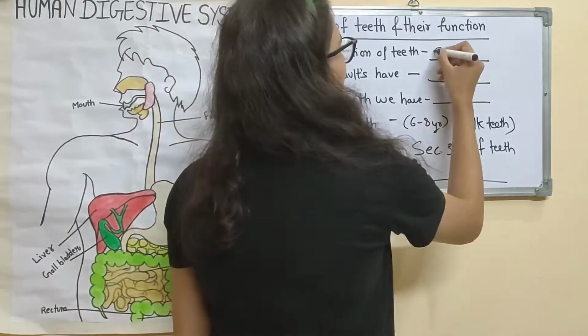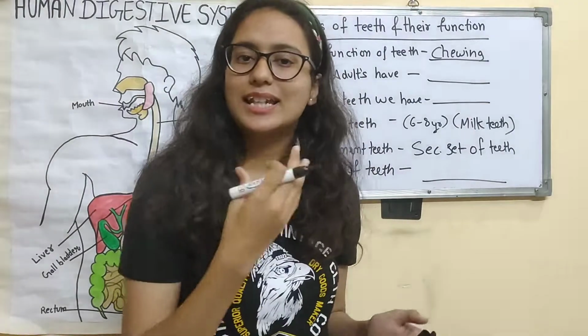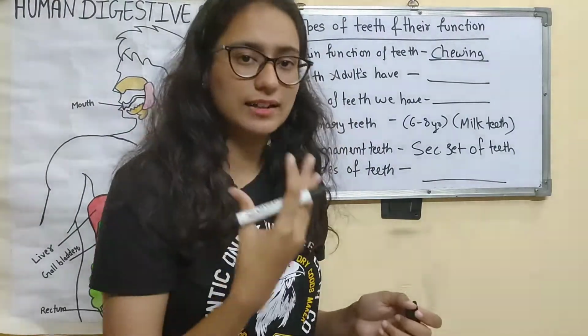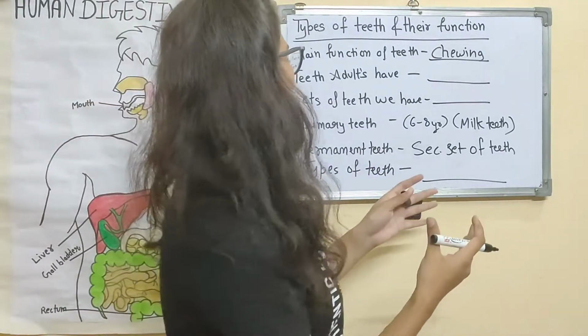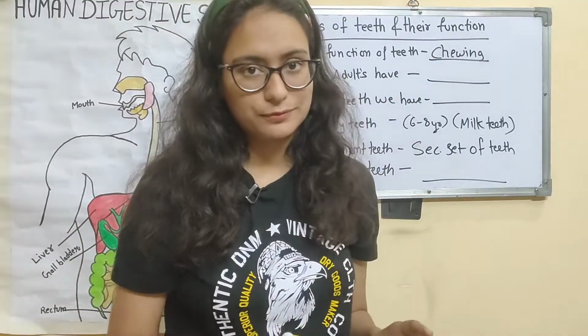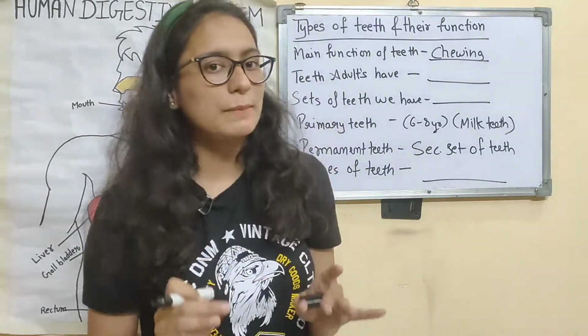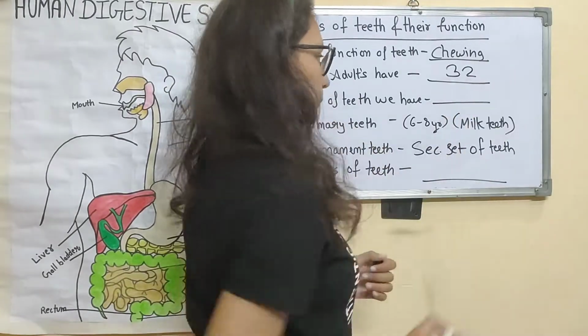So let's see the correct answer. The correct answer is chewing. The teeth help us in chewing and grinding. Now, how many teeth do adults have? This is also a very basic question. So absolutely, you're right, it's 32.